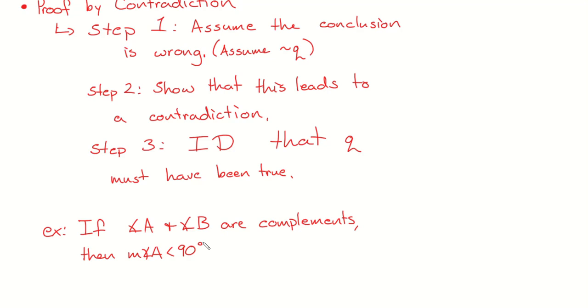Okay. Is that true? If 2 angles are complements, then one of them must be less than 90. Yeah. Why? Because complementary, they have to add up to 90. Let's check this out. It has to be the case, right? They have to add up to 90. If I was writing a proof by contradiction, which we are, what do I assume?